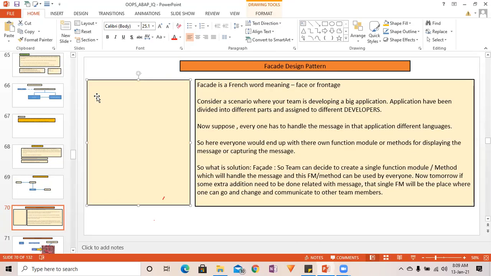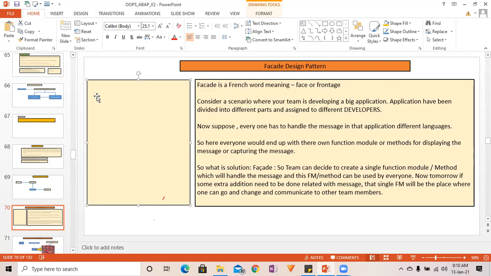This is a generic requirement which every developer has to use. So in a team meeting we decided to create this in the form of a method where we implement this logic, and this method is going to be called by every developer. Instead of every developer creating their own functionality for message handling, we as a team decided to create one method that is used by all the team members.